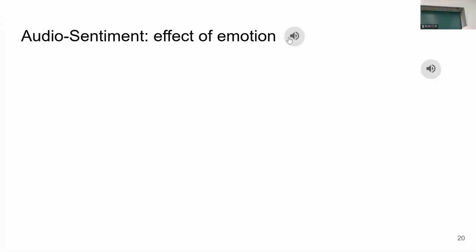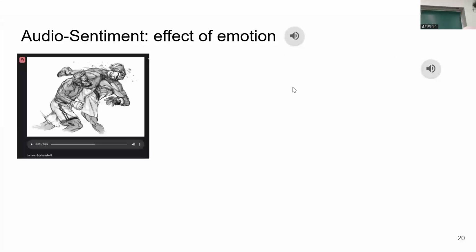And now this is the story generated by the model when angry music is added to the same inputs.